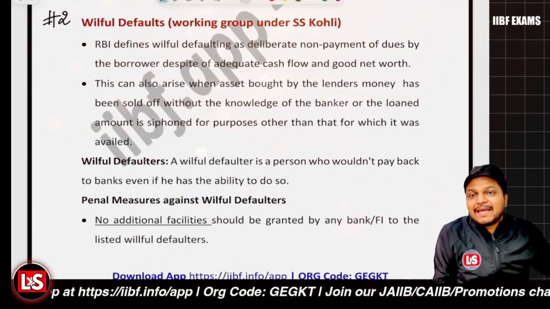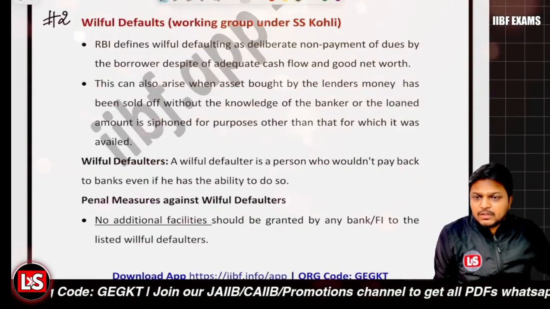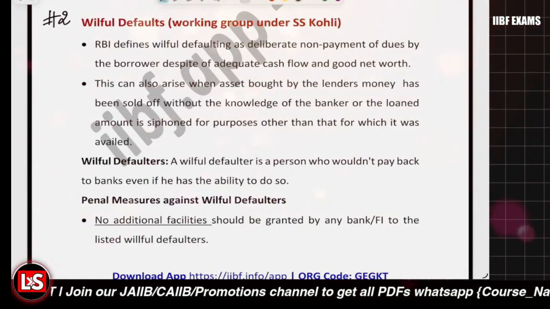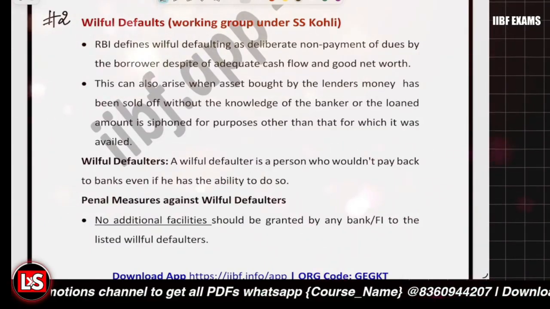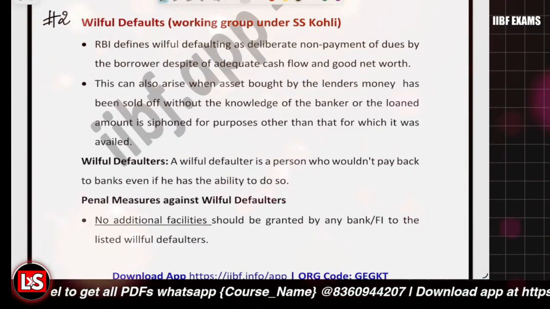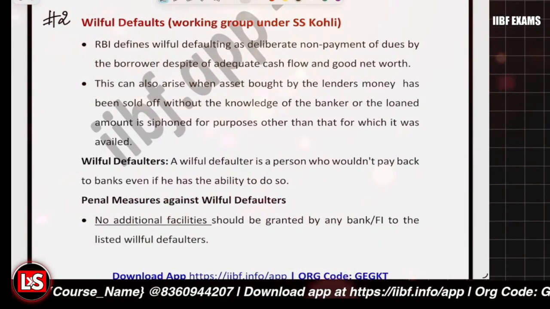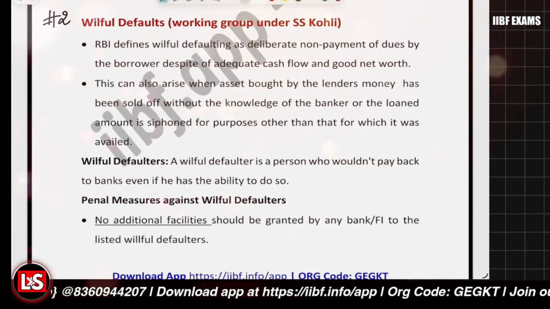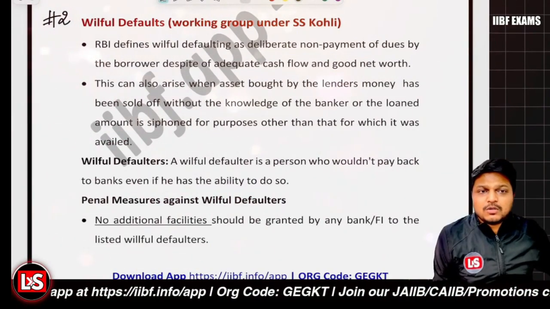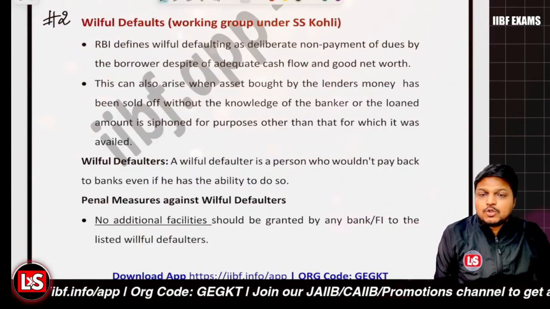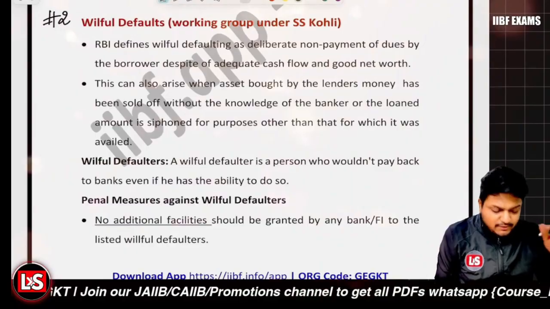Now, willful default is intentional non-payment: you have the capacity to repay, but you do not have the intention to pay. It could be that you have misused the loan funds. You have adequate cash flow, but you are still not doing the repayment. Or the assets which were created using the bank loan were diluted, sold without the bank's consent. Or it could also be related to diversion or siphoning of funds.